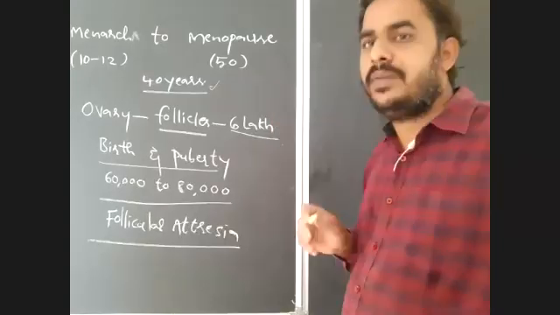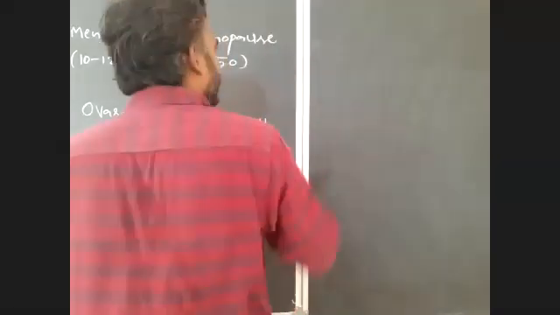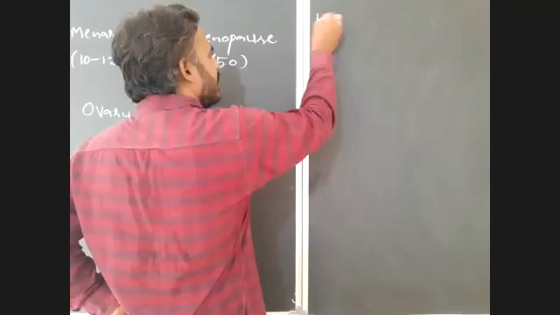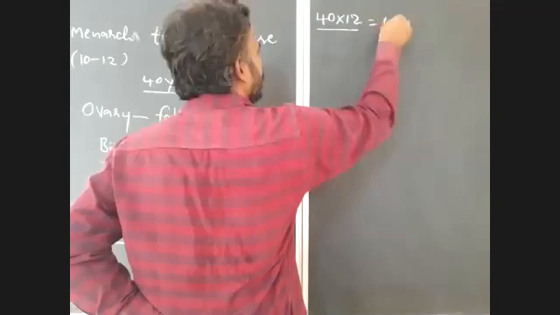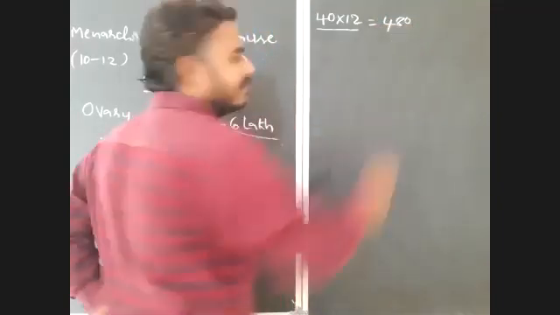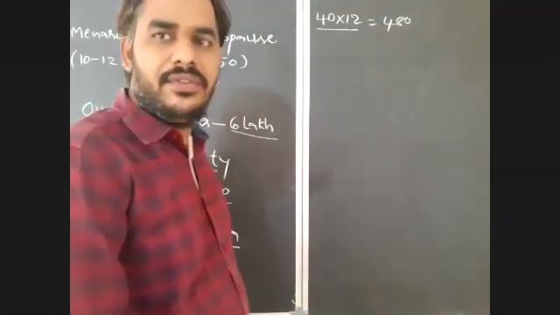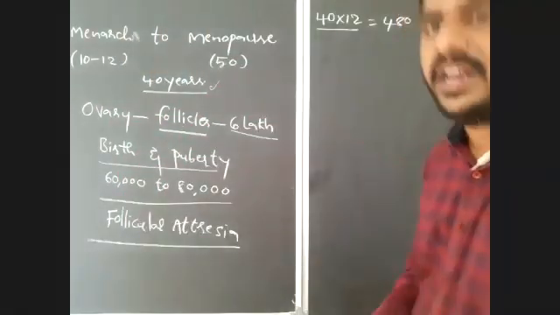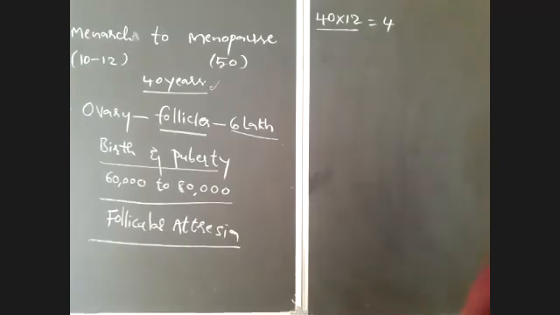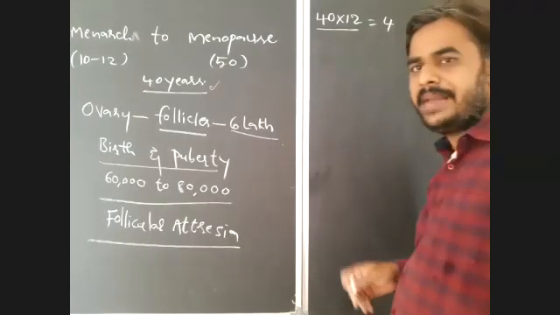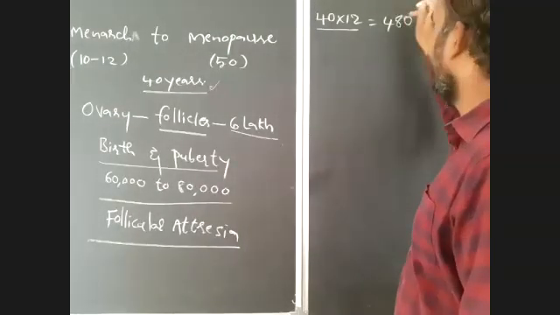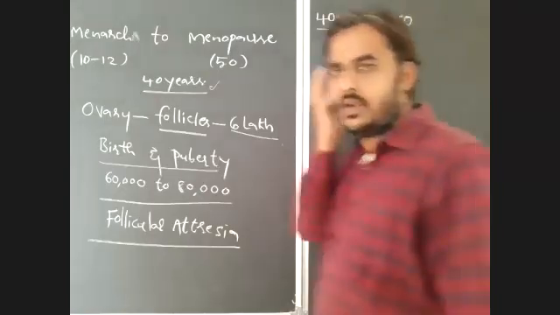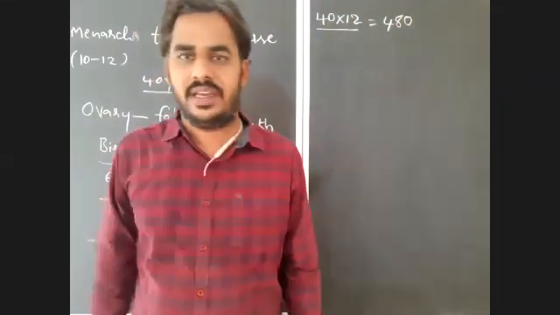So if the female produces ova for 40 years, in every year 12, that is 480 ova. A female can produce a maximum of around 480 ova in her lifetime.